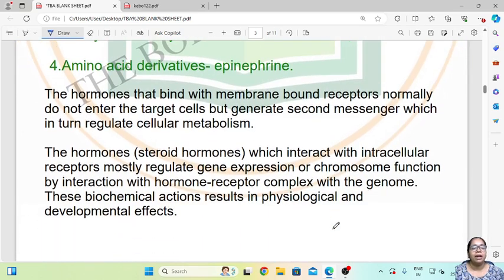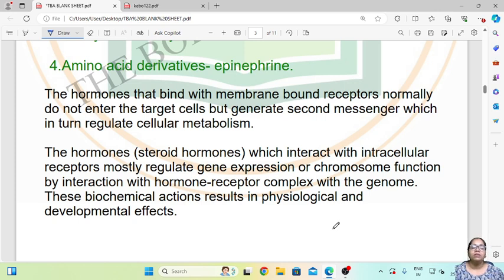Hormones that bind to membrane-bound receptors normally do not enter the target cell but generate secondary messengers, which in turn regulate cellular metabolism. So the hormones will not directly go into the cell, but they will send a secondary messenger for the metabolism to occur.